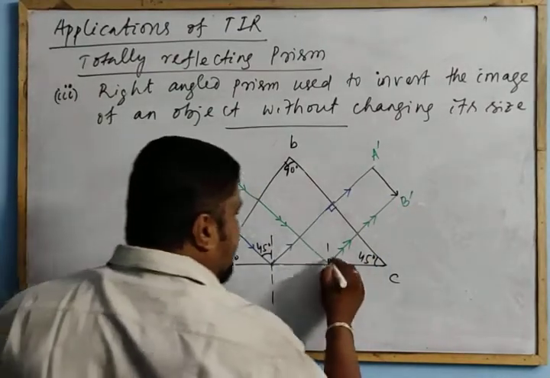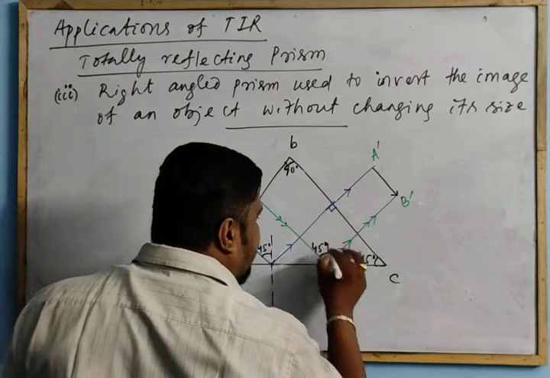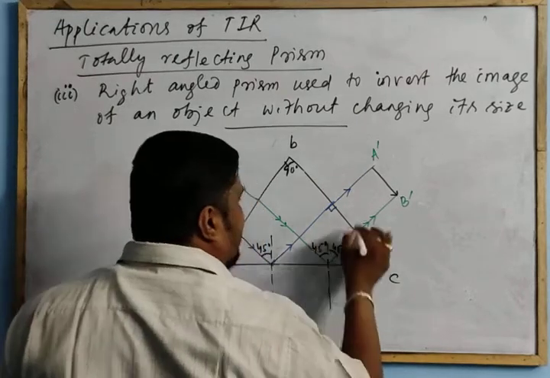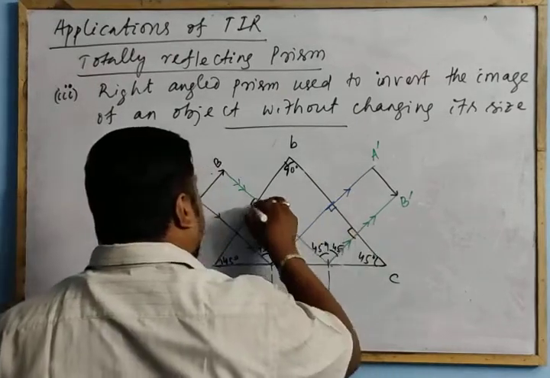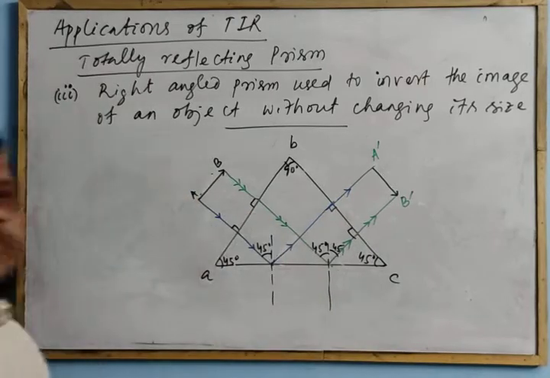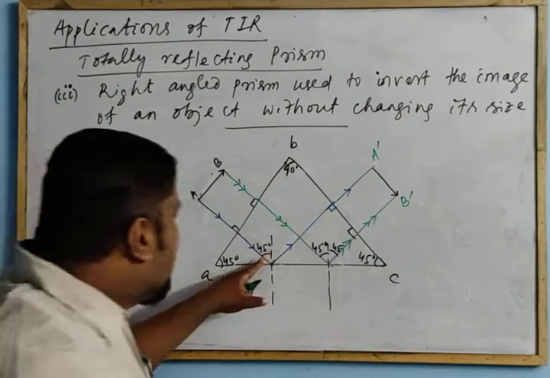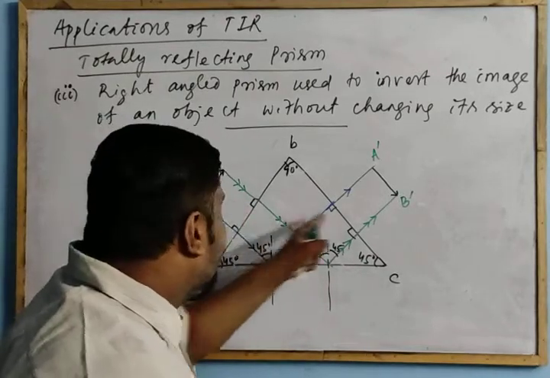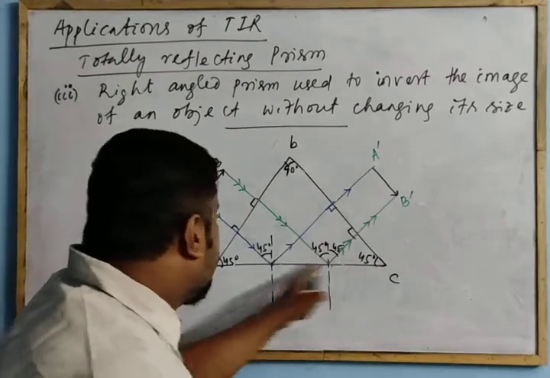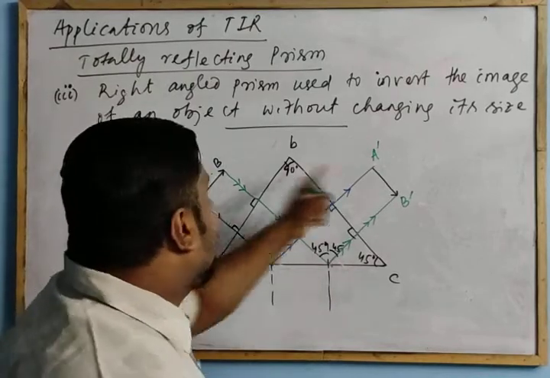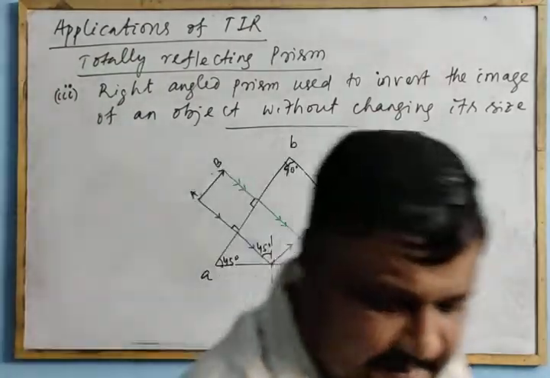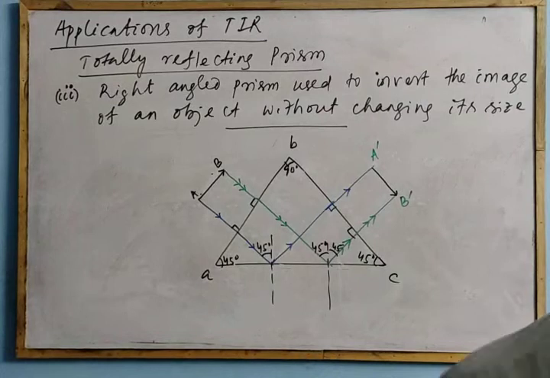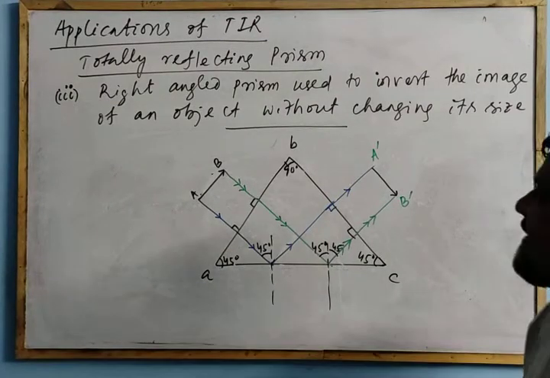And this angle is 45 and this is your 45 degree. Here is perpendicular, here it is incident perpendicular. Clear? And the total internal reflection occurs at the face AC. Here it goes undeviated, here undeviated. We are getting the image A dash B dash. Clear? So this is another application of total reflecting prism.